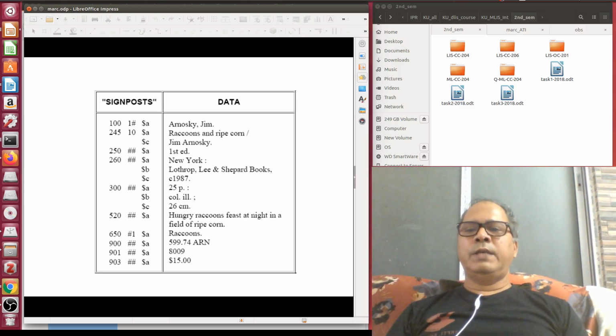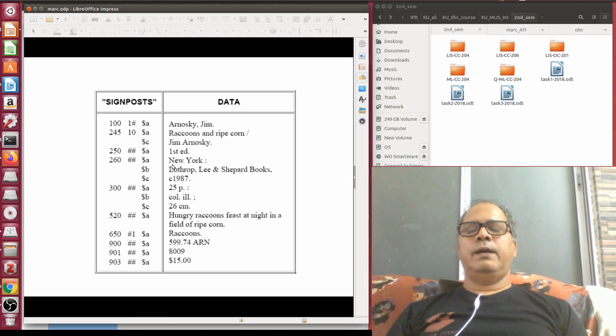Similarly, you can see 250 is the tag for the edition area. Both indicator positions are blank. The subfield delimiter is dollar, followed by the subfield code a. So subfield a is the first edition dot. 260 is the publication, distribution area. It is divided into 3 subfields, and both indicator positions are blank.